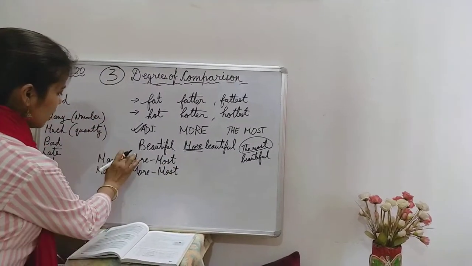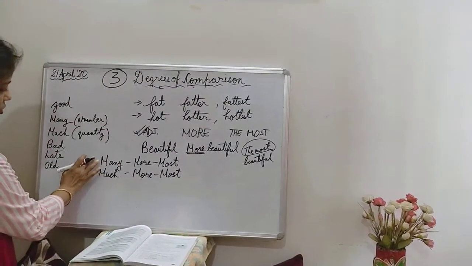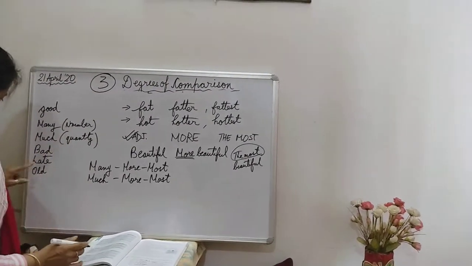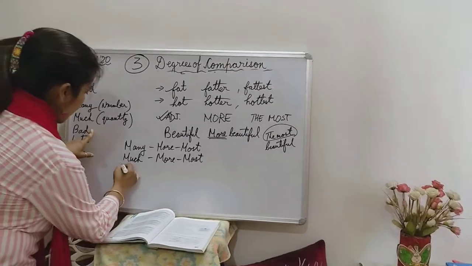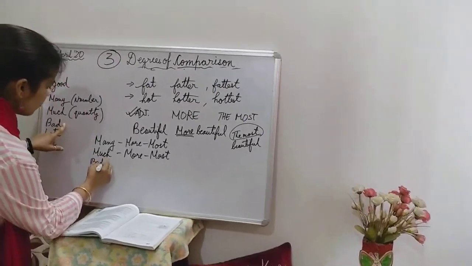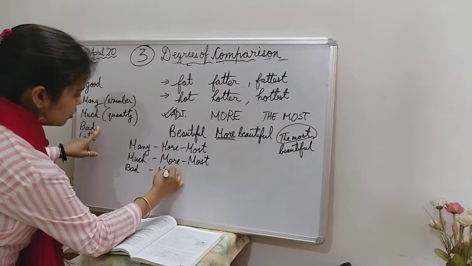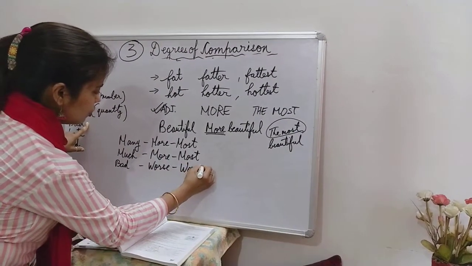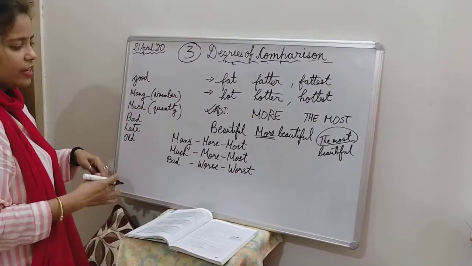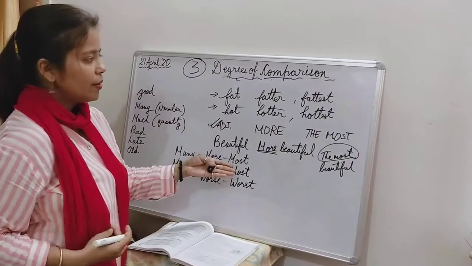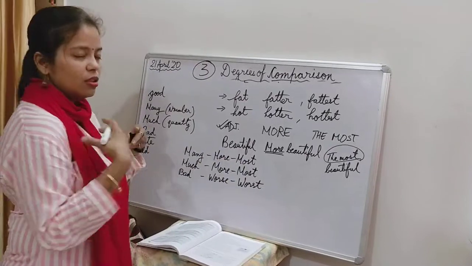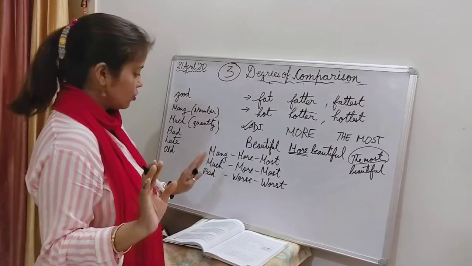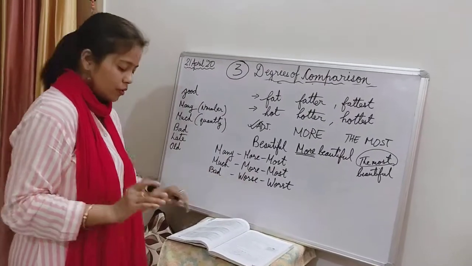So these are similar, but the difference lies in their meanings. Now when I'm talking about bad, it is bad, worse, and worst. So you see, neither am I adding any ER here, nor any EST here, neither am I changing the spellings, nothing of that. So this is called irregular.